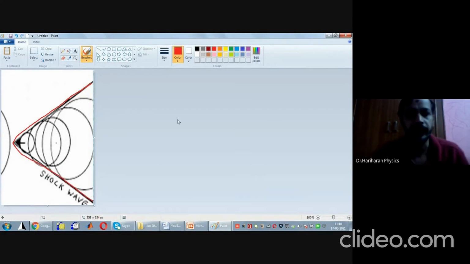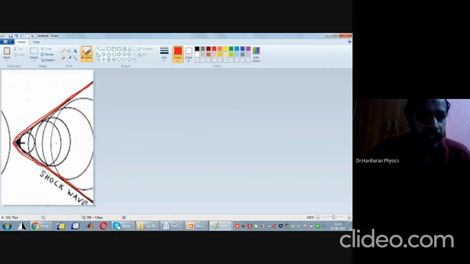Can you see in this figure? It is this tangent. The locus of this direct common tangent is the region where the gas is going to be compressed to a very high value. This line we call the surface of discontinuity, or the shock wave.